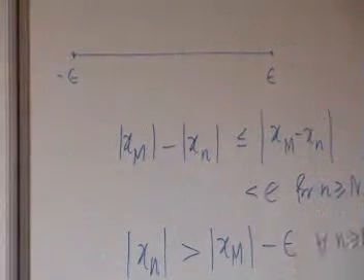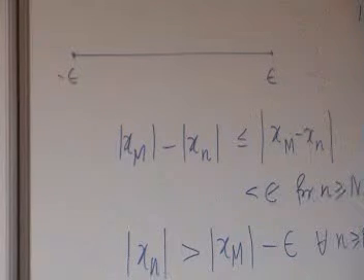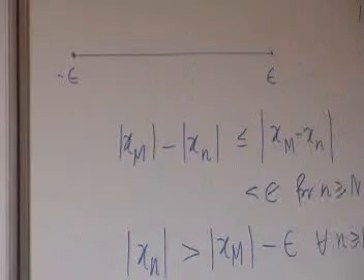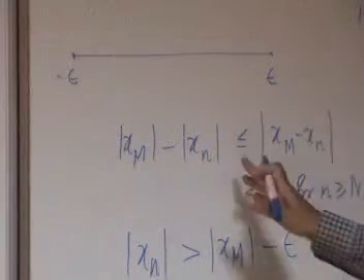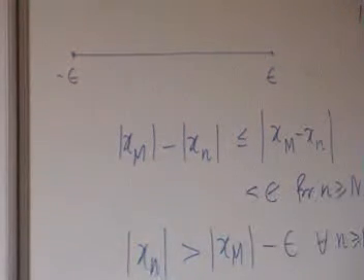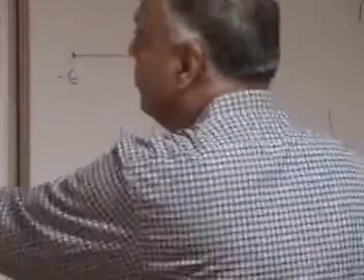You get this step? This is just the inequality that mod A minus mod B is less than mod A minus B. And now this part is less than epsilon beyond this stage. And now you take the xn to the one side and the other things to the other side. You get mod xn is greater than mod xm minus epsilon. But what do I know about mod xm? It is greater than or equal to k.